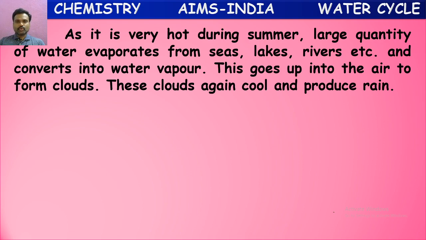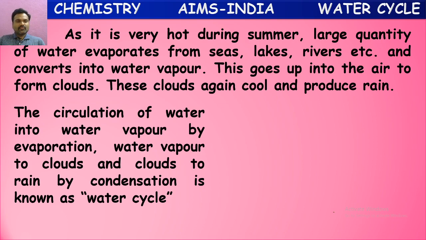These clouds cool again and produce rains. When these clouds move up and cannot stay in the same place, they move along with the airflow. When they touch cooler areas, with cool air, they condense again to cause rains in that area. So in this way, when water evaporates and converts into clouds, these clouds condense again to cause rains.